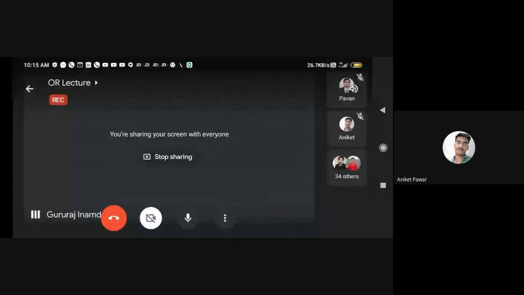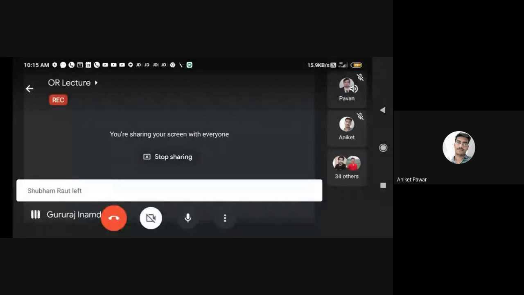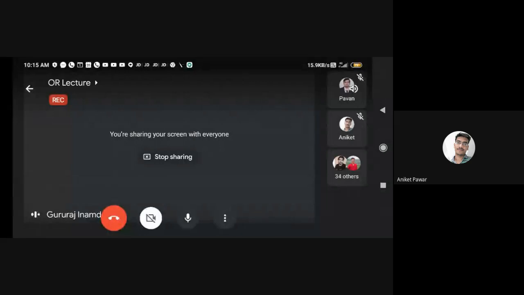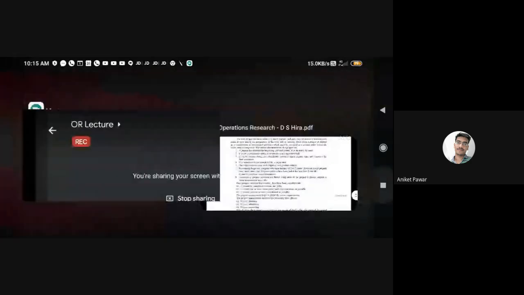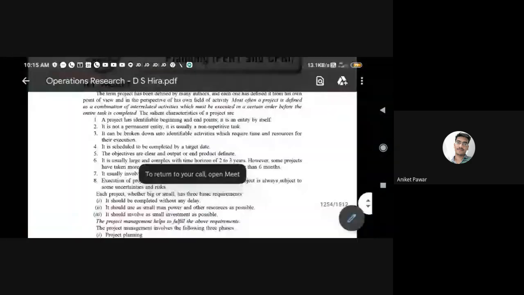What is a literature review? Comparing with another, whatever the same work done by another faculty or another person or another industry, you have to take the reference of that. So we have to do a literature review for a particular project.